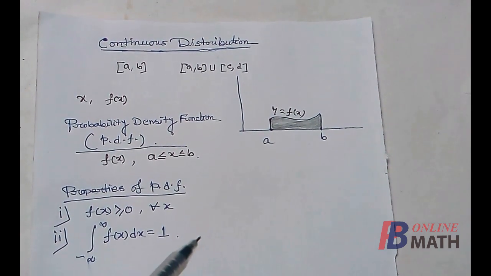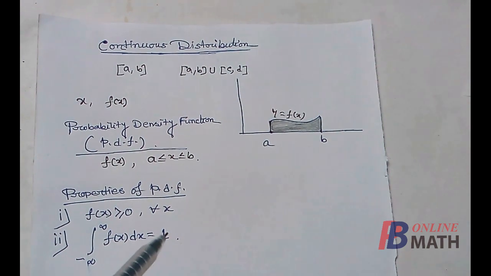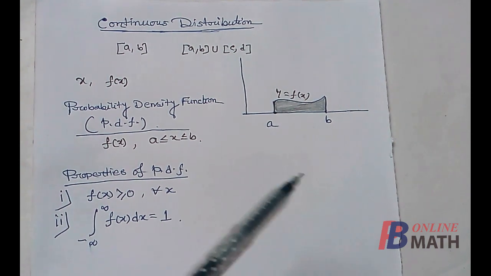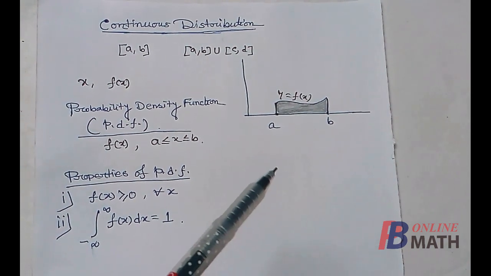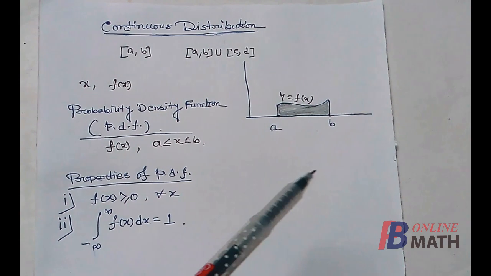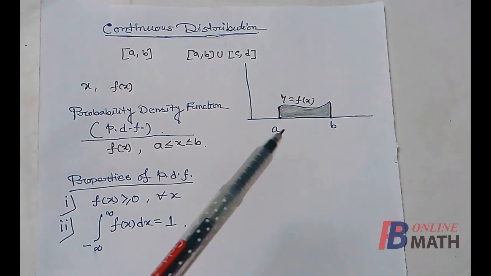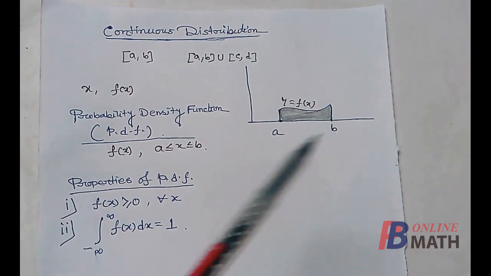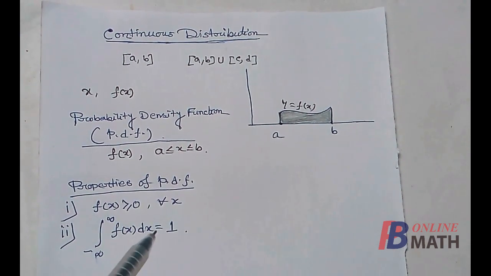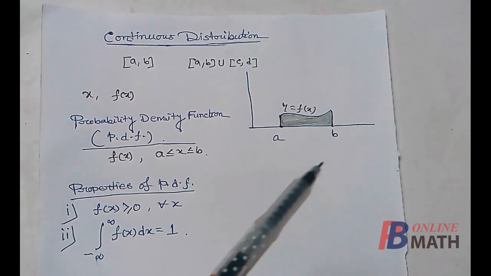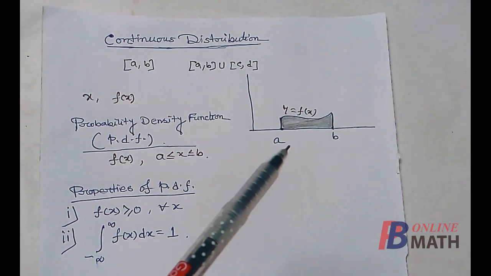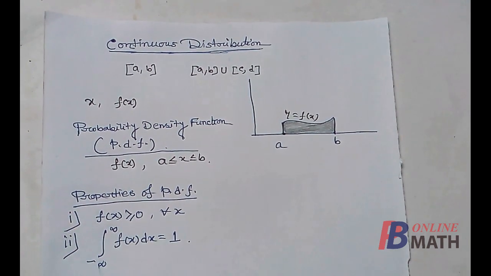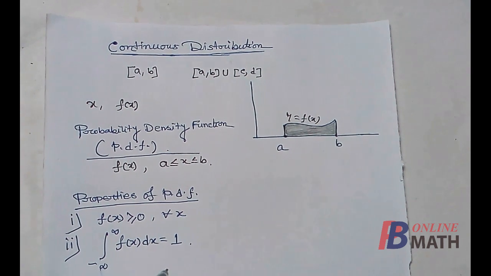Now in discrete distribution, we know that the sum of all the masses is equal to 1. But in this continuous case, we have a layer of mass. So the total amount of mass should be equal to 1, and the amount of mass is determined by the area bounded by this curve f(x) and the real axis. That means the total area bounded by the curve and the real axis is equal to 1. And we know that area is determined by integration.